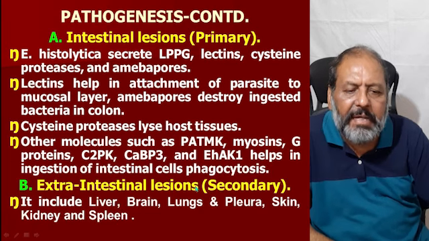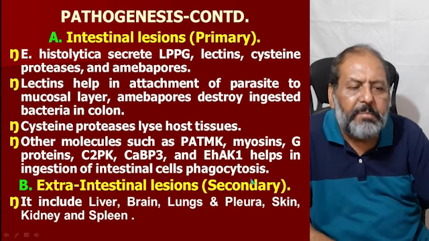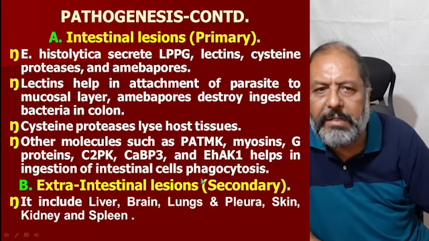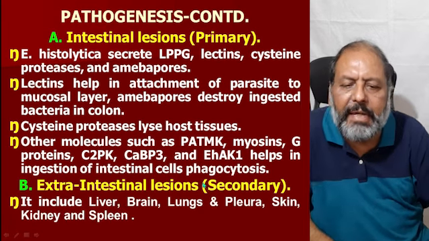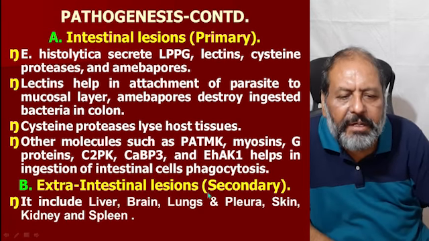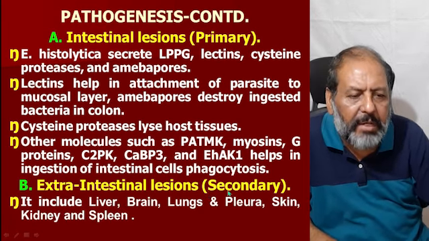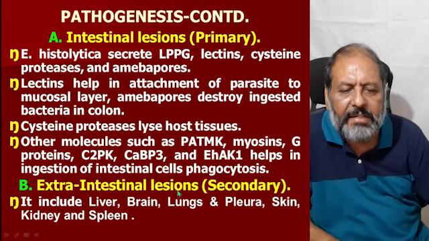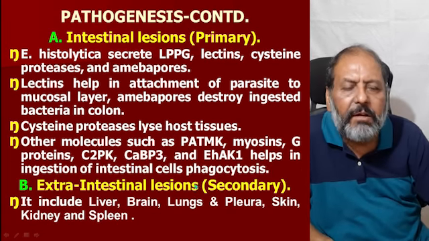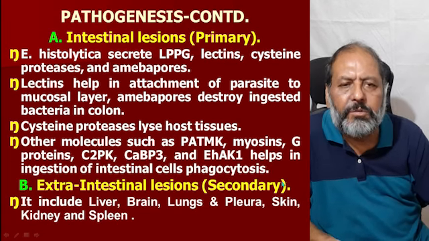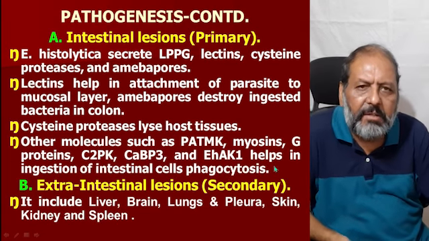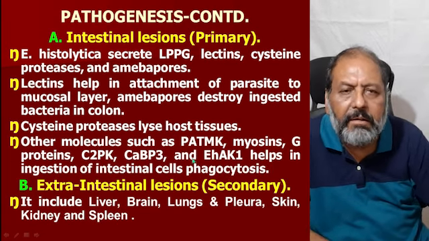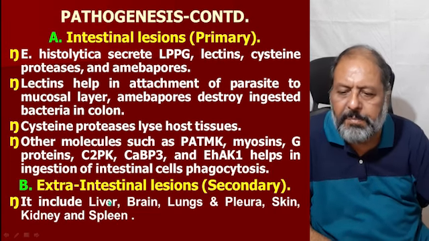and the other molecules like PAT, MK, myosins, G proteins, C2PK, CA, BP3, and EHAK1 help in the ingestion of the intestinal cells by causing the phagocytosis of these cells and the tissue by the enzymes created by the amoeba.